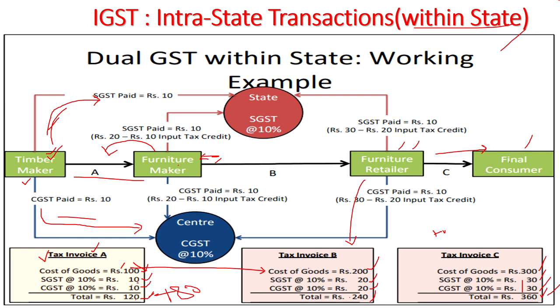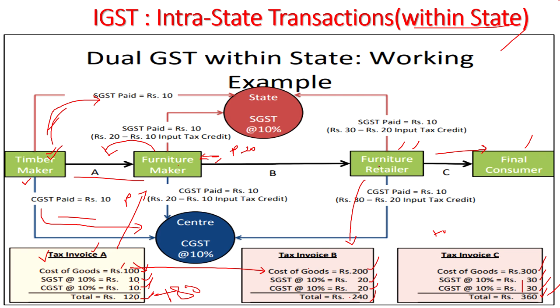So he had paid 10 rupees and 10 rupees as tax already. And there is another transaction that the furniture maker made. Earlier this was a purchase transaction where he has already paid tax, that is 20 rupees.